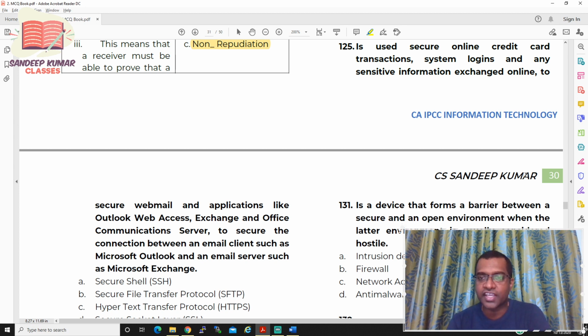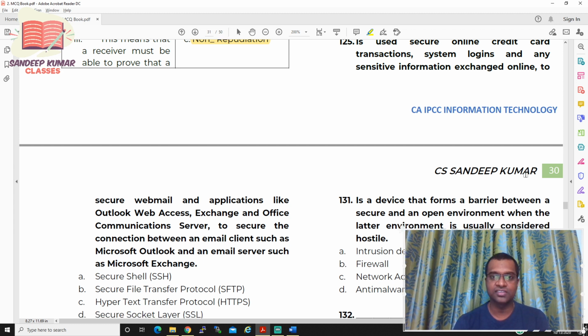Dash is used to secure online credit card transactions, system logins, and any sensitive information exchanged online, to secure email, web, and applications like Outlook Web Access, Exchange, and Office Communication Server, to secure the connection between an email client such as Microsoft Outlook and an email server such as Microsoft Exchange. So what exactly is the protocol? You have four options.